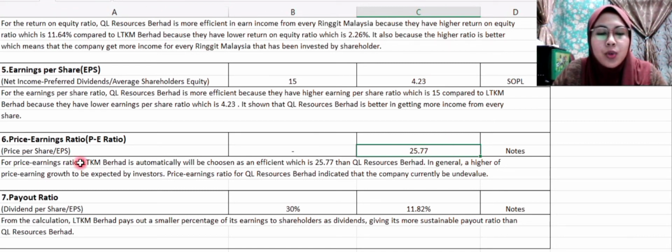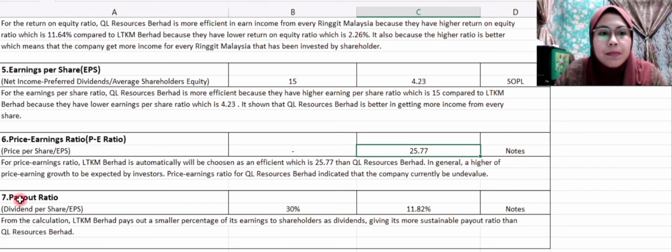For the price earning ratio, LTKM Berhad is automatically chosen as more efficient, with 25.77, compared to QL Resources Berhad. In general, a higher price earning ratio is expected by investors. The price earning ratio for QL Resources Berhad indicates that the company is currently undervalued. The information about price per share I just get from the notes in the annual report.